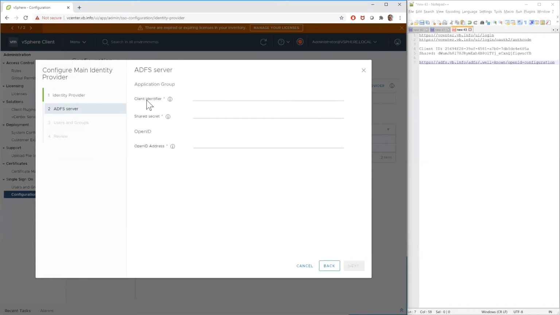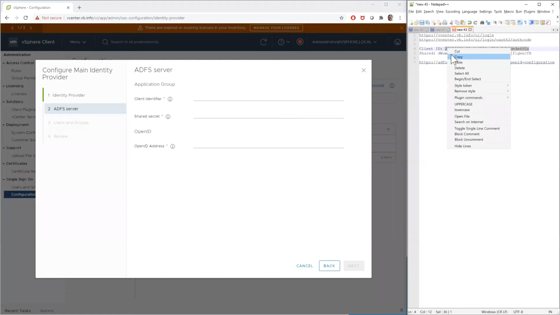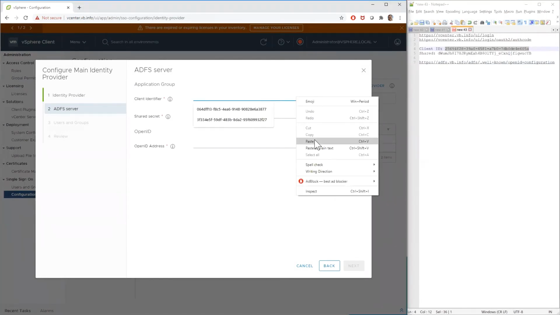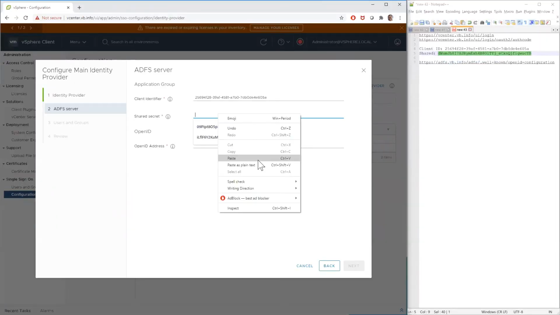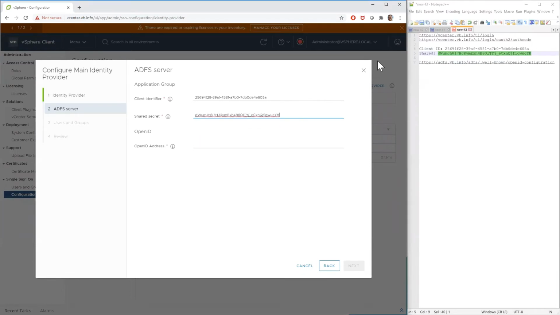And now this is where we start pulling in our client ID that we created earlier. I'm not about to remember what that is. Our shared secret, same thing. Copy. Paste. All right, and our OpenID address, it is here. It's also here because I've done it a bunch of times and it just doesn't really change.